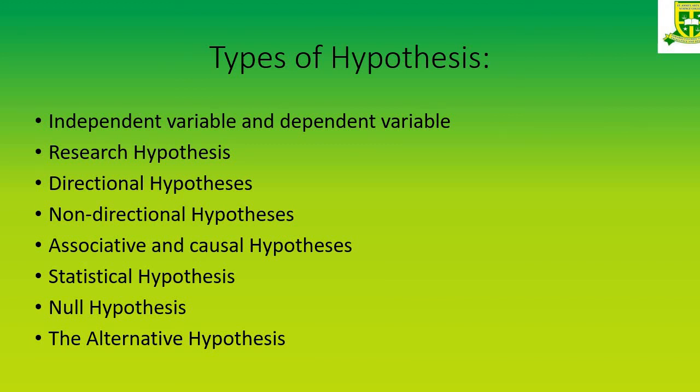So a null hypothesis is a statement where there is no difference. This situation has not caused, for example, there is no difference between the age and the customer attitude. The age factor does not influence the customer attitude. That is my null hypothesis. An alternative hypothesis is where I have the same statement, but I have to fix it that the age factor has influenced the customer attitude. That is called as alternative hypothesis.